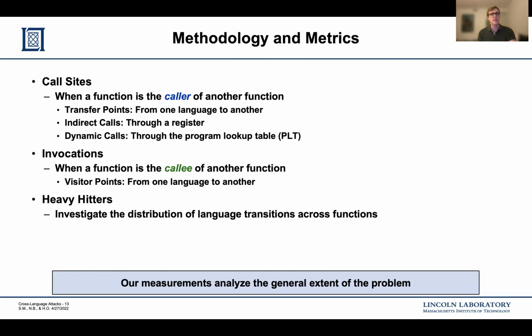Similarly, we are interested in the behavior of invocations where a function is the callee of another function. In particular, we want to investigate visitor points, or invocations that cross the language boundary. Finally, we will end our evaluation with a discussion of the distribution of language transitions across functions and identify any heavy hitters in this distribution.